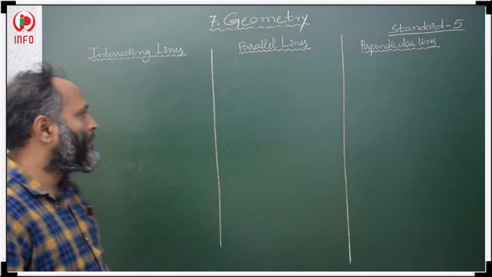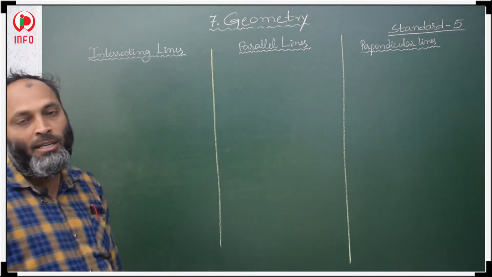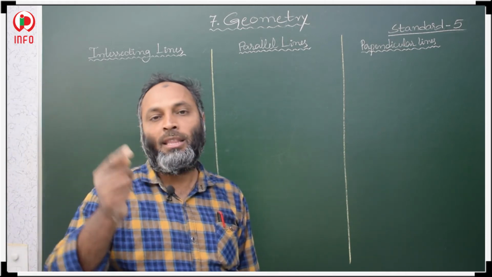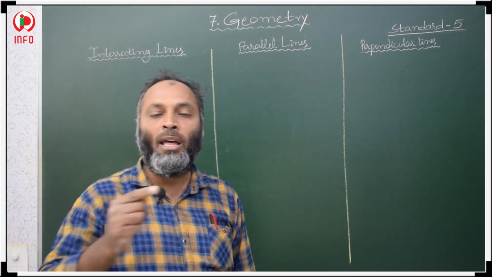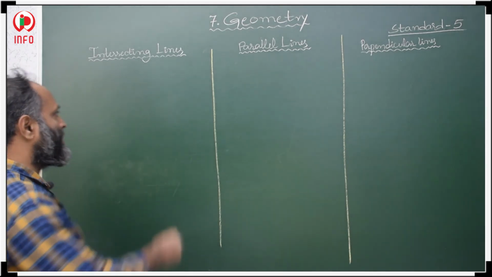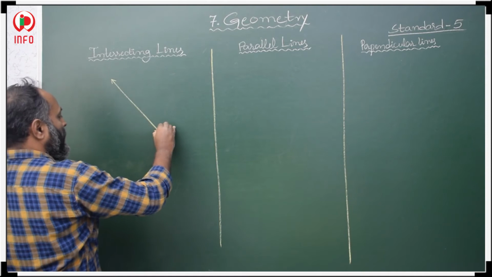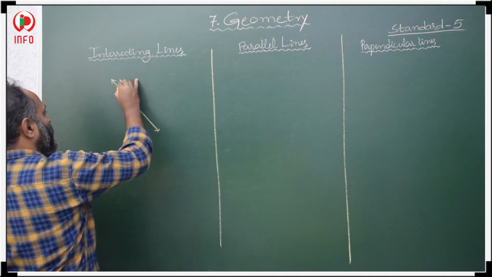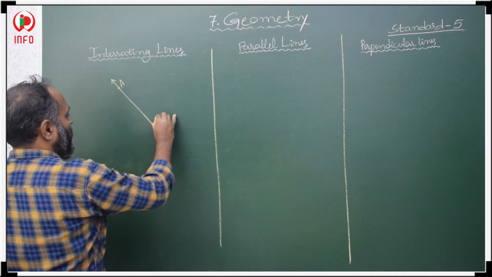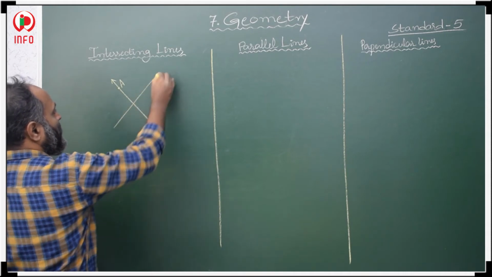It means 2 or more lines intersect at a single point, then those lines are called intersecting lines. Suppose AB is a line, and one more line is CD.